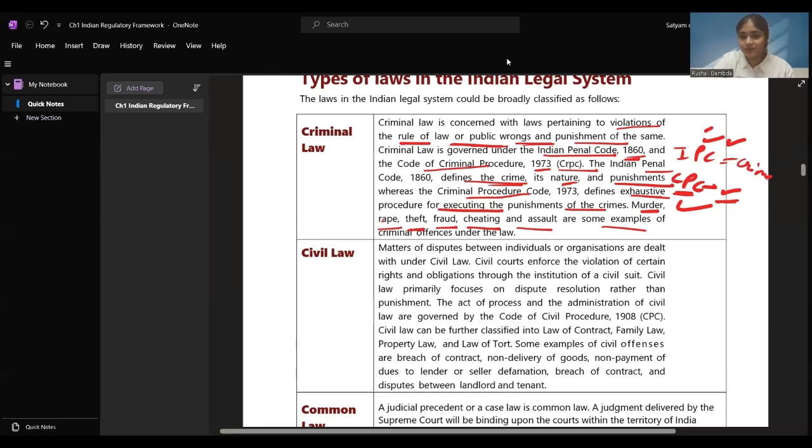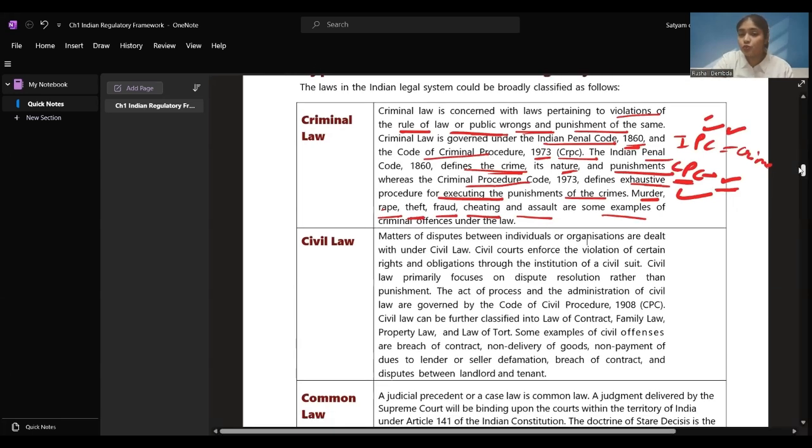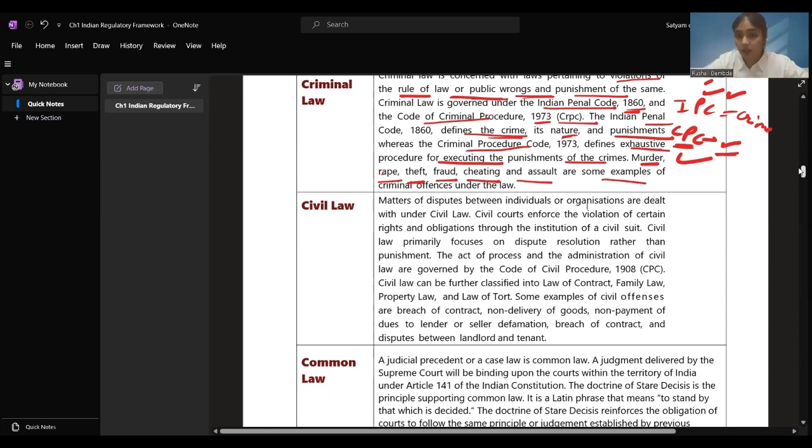Be aware of it. Then this is where some issues where violation has been done or public wrong has been done. We'll be coming forward to civil laws. Matters of dispute between individuals or organizations are dealt under civil laws. Now, there was an agreement or there was some contract between two people. There was an agreement that this person will sell 5,000 rupees worth goods and he'll be giving 5,000 rupees. They did not sell, or this guy got the goods but did not pay the money. So, this is a dispute between individuals. Or there can be disputes between two companies or one company and an employee. These all things are covered under the civil law.